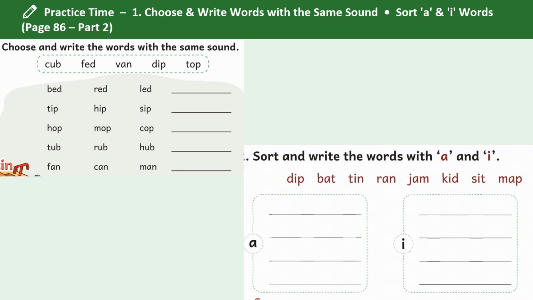Practice time. Choose and write the words with the same sound. Bed, red, led, fed. Tip, hip, sip, dip. Hop, mop, cop, top. Tub, rub, hub, cub. Fan, can, man, van. Again, we need to sort and write the words with a and e. Bat, ran, jam, map. Dip, tin, kid, sit.